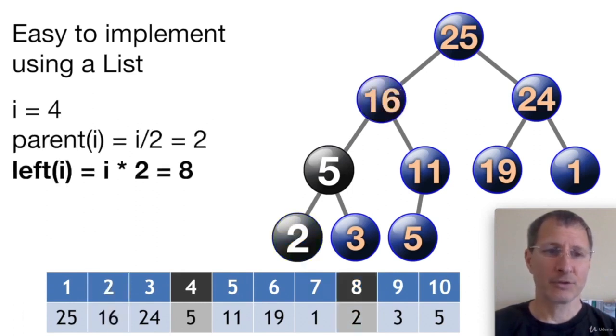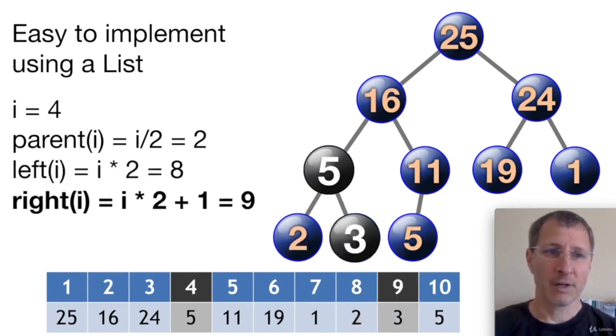And if we want to access 5's children, it's the same thing. Times 2 gives us the index of 5's left child, 8. And then times 2 plus 1 gives us the index of 5's right child, 9. So if we take a given node at index 4, we can access its left and right child by times 2 and times 2 plus 1. And we can access 4's parent by just dividing by 2. So it's pretty quick, easy operations to access the parent and children nodes in this tree.